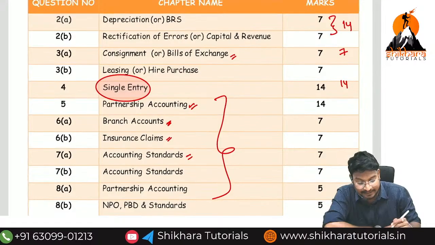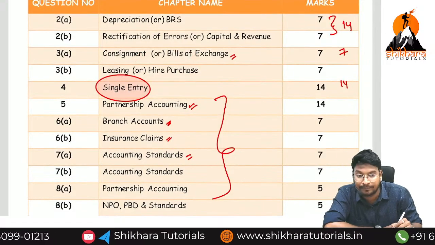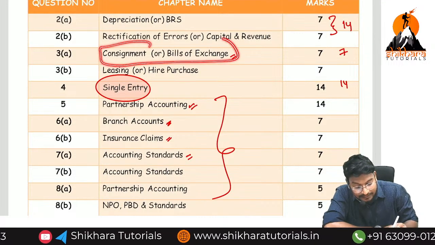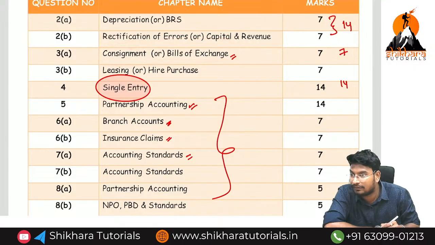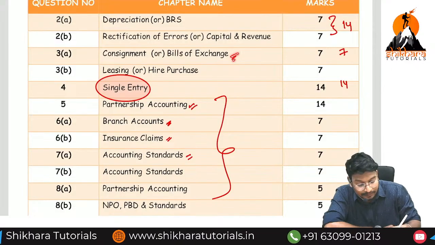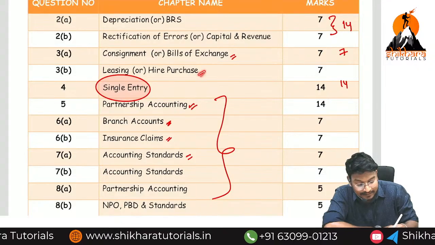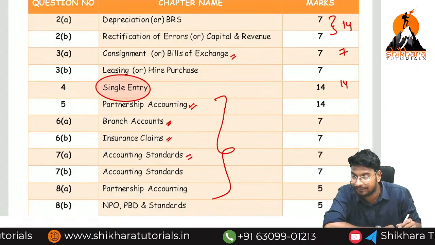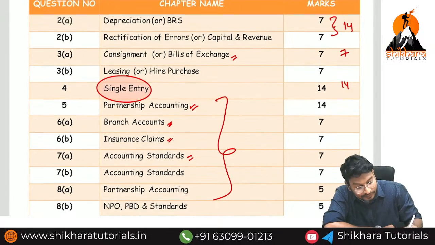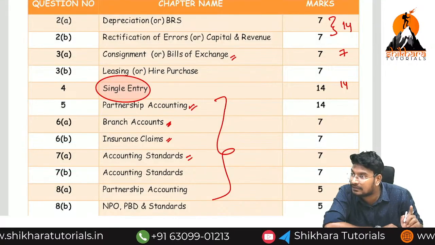Okay guys. Next, consignment and bills of exchange. From both the topics we are getting how many marks? 7 marks. Again these topics we have learned in foundation itself. In the foundation we are having bills of exchange, consignment, joint venture. From these 2 topics we are getting 7 marks. Next, leases and hire purchase, a small topic. Easily we can get 7 out of 7 marks. So again 14 plus 7, how much? 21 marks. We are getting from which syllabus?